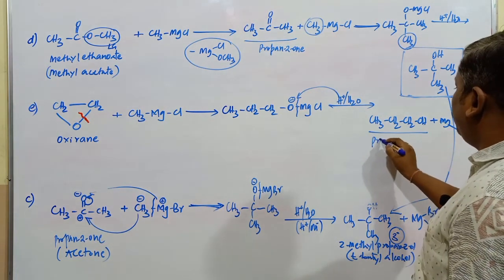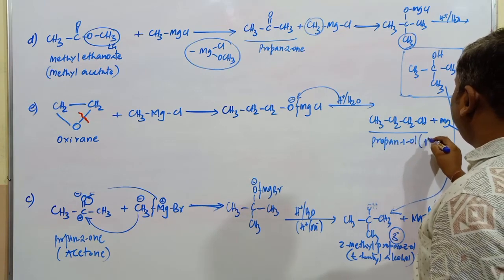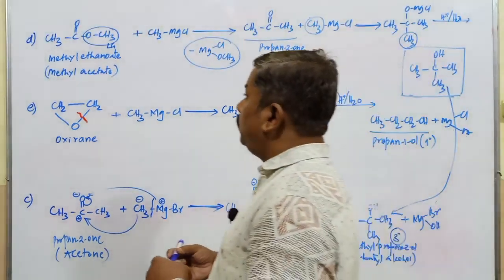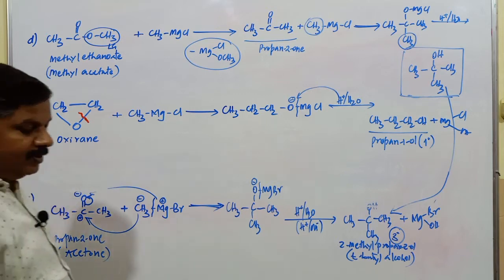This is propan-1-ol. This is an example where a primary alcohol is formed. Formation of a primary alcohol takes place. Clear? Formation of a primary alcohol compound is produced in that case. It is an oxirane compound.